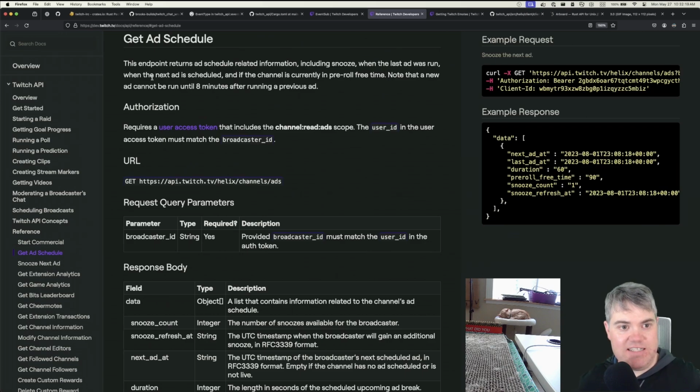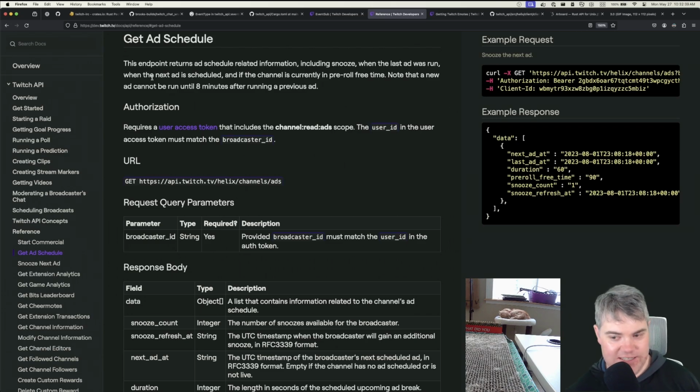This endpoint returns ad schedule related information, including snooze, when the last ad was run, when the next ad is scheduled, and if the channel is currently in pre-roll free time. Note that a new ad cannot be run after 8 minutes. Yes, so I can't literally spam you all with ads. Even that wouldn't make me much money, even if I did that.